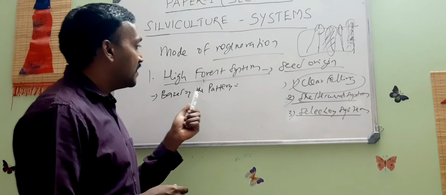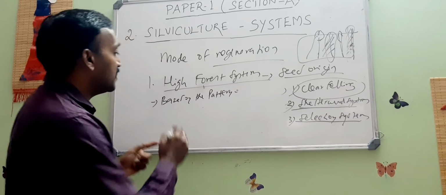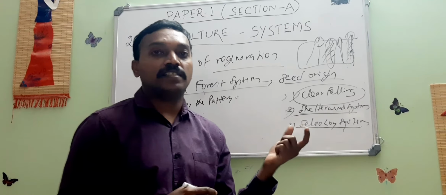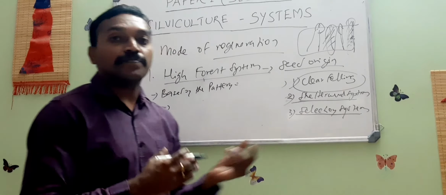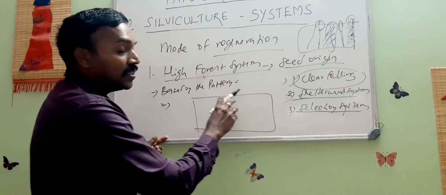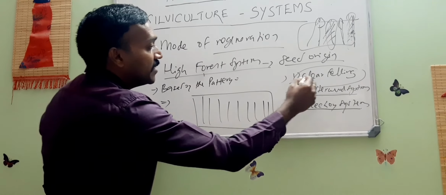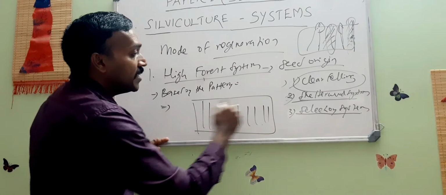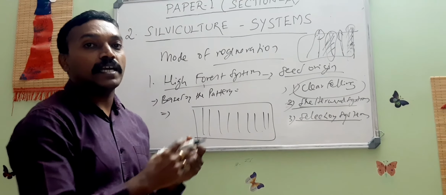And finally, the third system of high forest system, that is the source of seed origin, the selection system. In the first two systems, the fellings and the regeneration are concentrated. It means it is happening in a particular area, but here the selection system will be distributed. So the fellings and regeneration will not be concentrated in a given area. Suppose this is a forest given, and here in the clear felling system and shelterwood system, the felling and regeneration will be concentrated in a particular area. But in the selection system, it happens throughout. The regeneration and felling will be happening here and there.